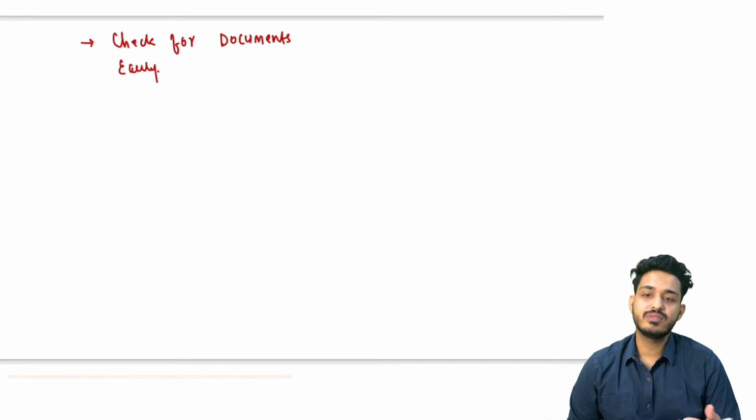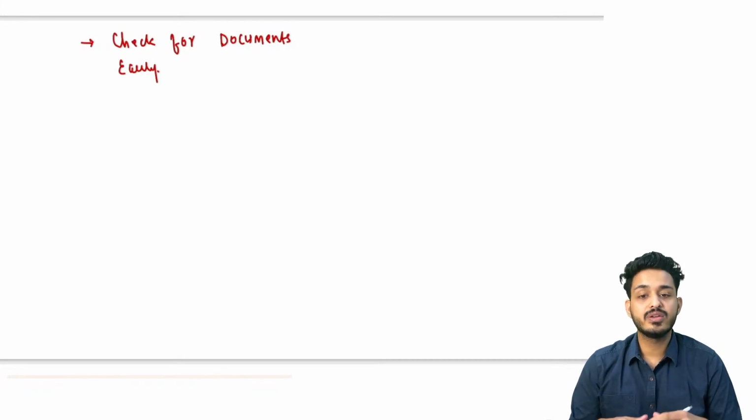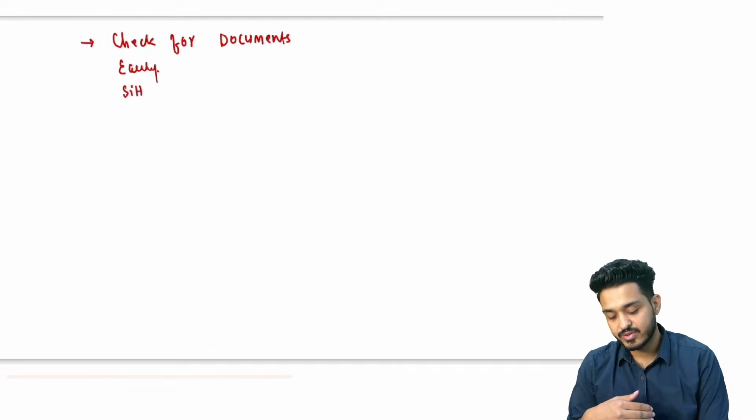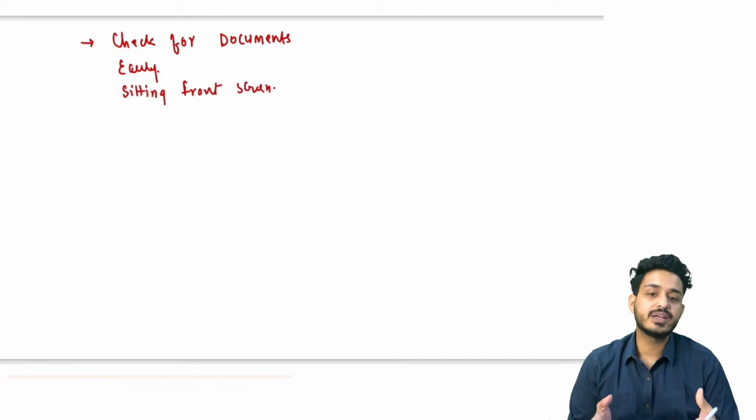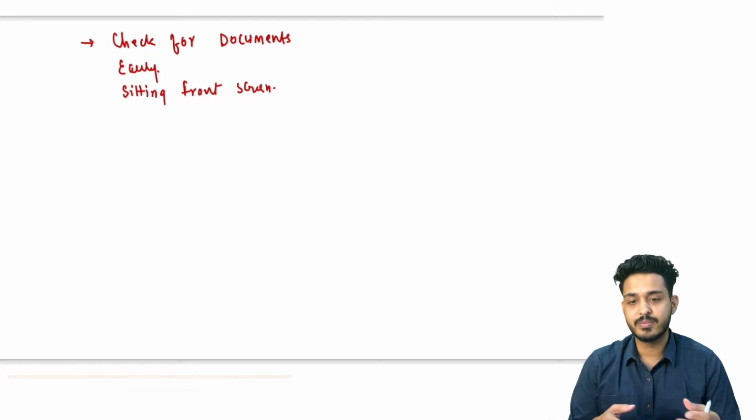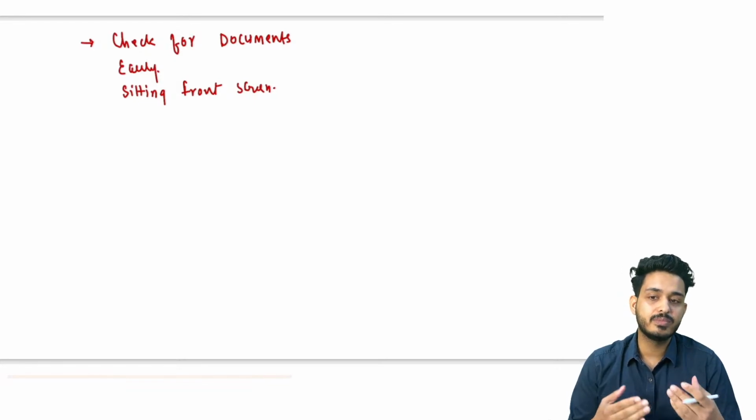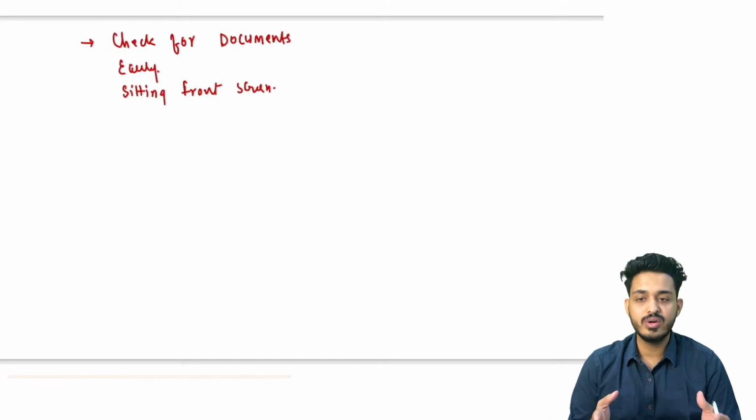When you go inside, when you do the frisking, you will have some time, right? So you will be sitting in front of your screen. When you are sitting in front of your screen, you can do one thing. First, you can decrease the brightness of the screen according to yourself. There will be a monitor, there will be a button, you can change that. Do this before starting the paper; after the paper starts, don't do anything, right? Sometimes the computers are old, so there will be more straining on the eyes, and you will get tired, right?